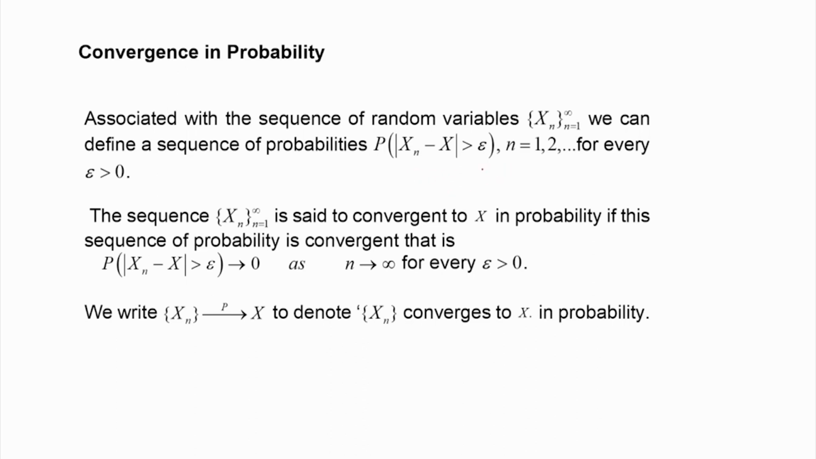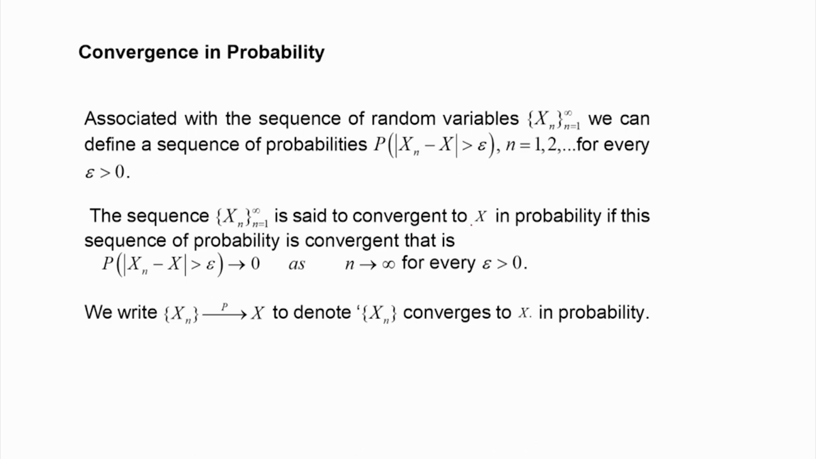Now, if this sequence is convergent, that means if the probability that the absolute value of x n minus x is greater than epsilon goes down to 0 as n tends to infinity, then we say that x n converges to x in the sense of probability. So, this sequence x n is said to converge to x.